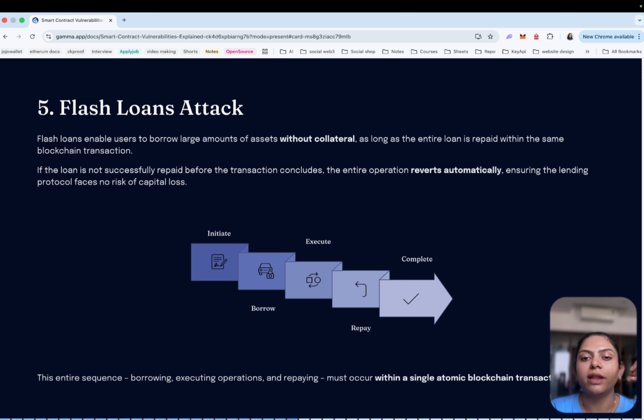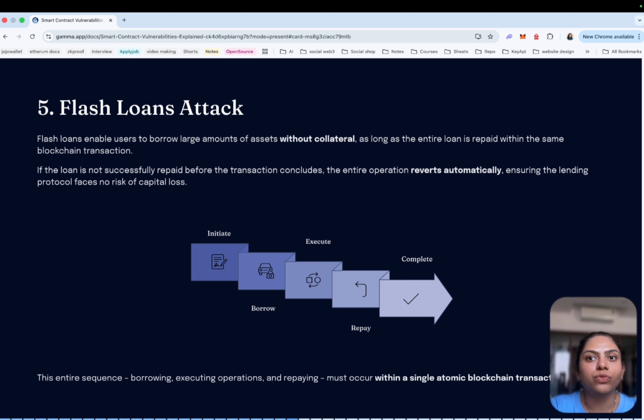automatically reverts. For that one transaction, they get a flash loan, and after that transaction completes, the loan is settled. And if they do not return the flash loan amount, then their transaction also reverts. So from the protocol's perspective, the loan either gets fully repaid instantly or it never happened.